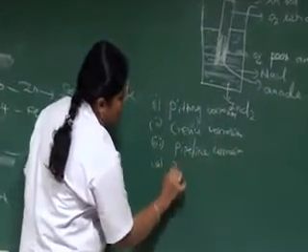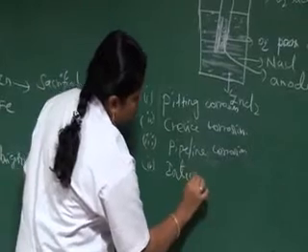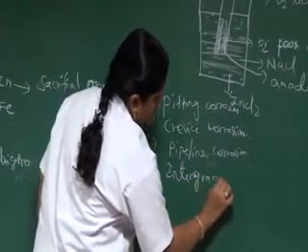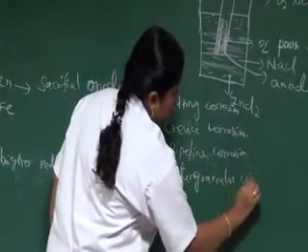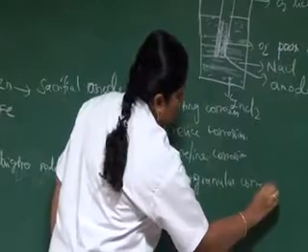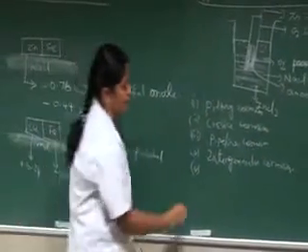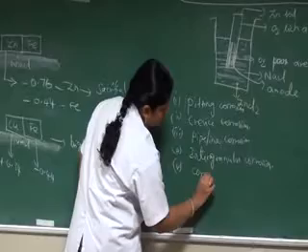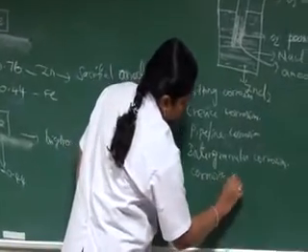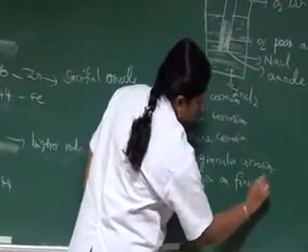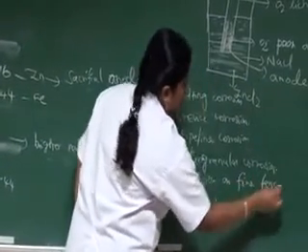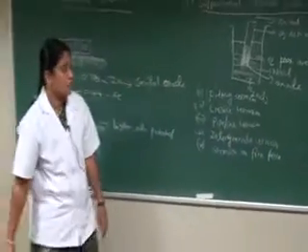Fourth one is intergranular corrosion. And fifth one is corrosion on wire fence. We will see them one by one. Pitting corrosion.